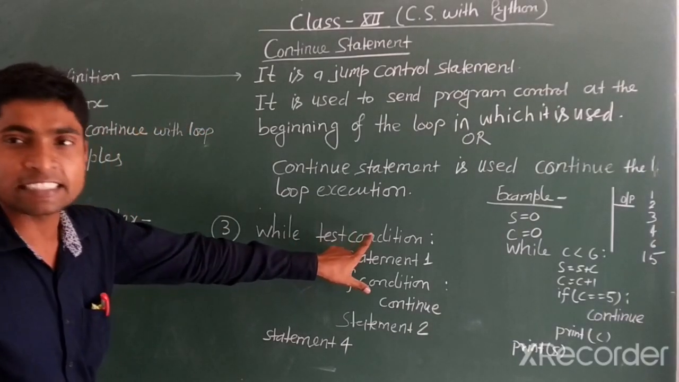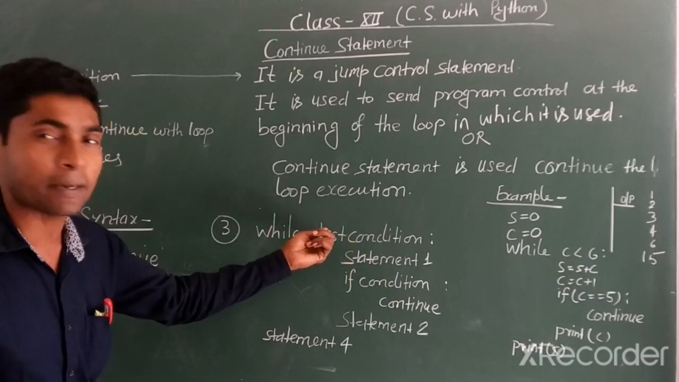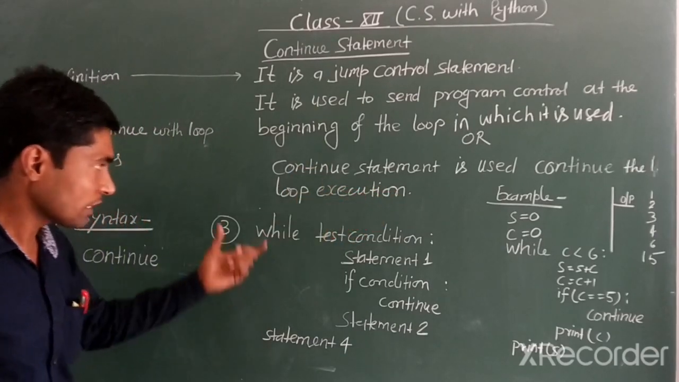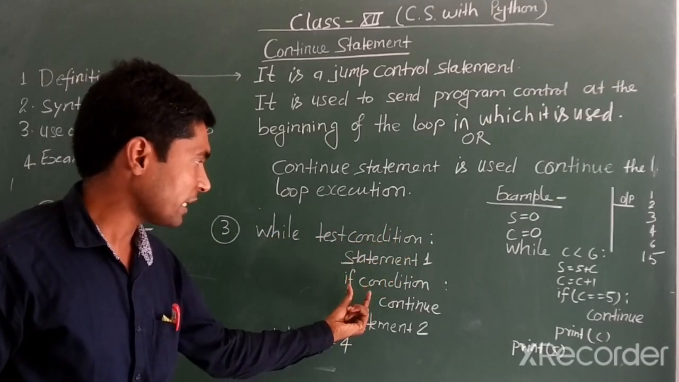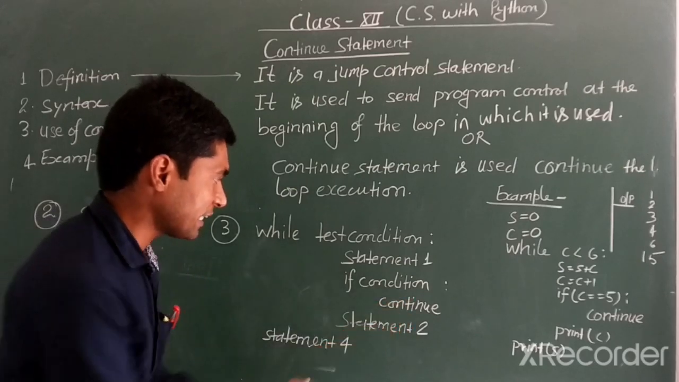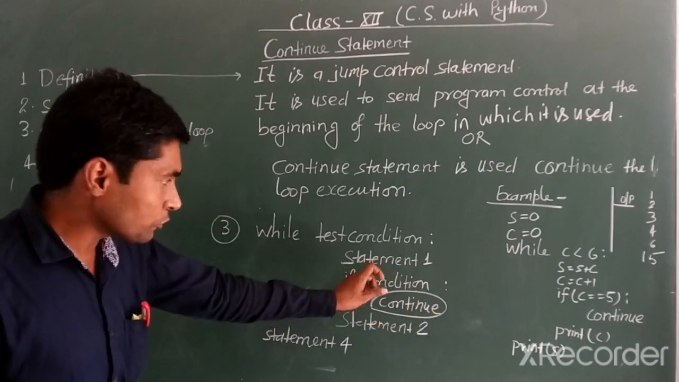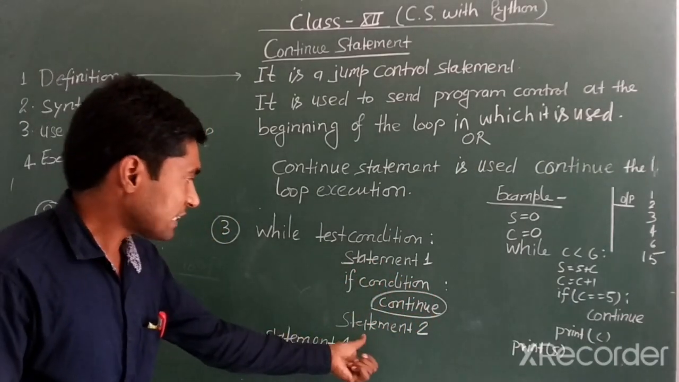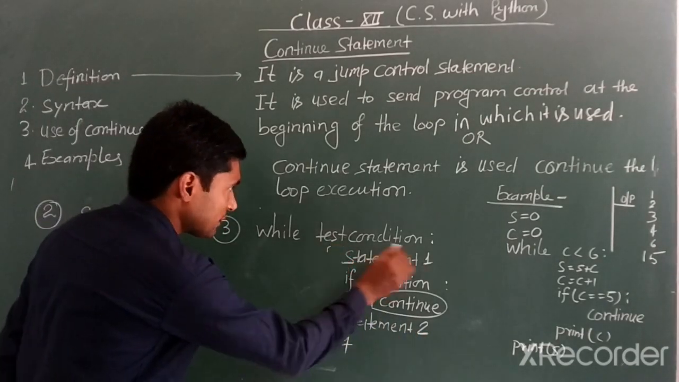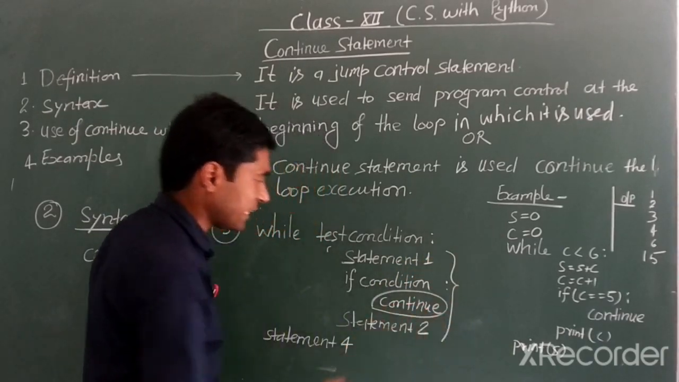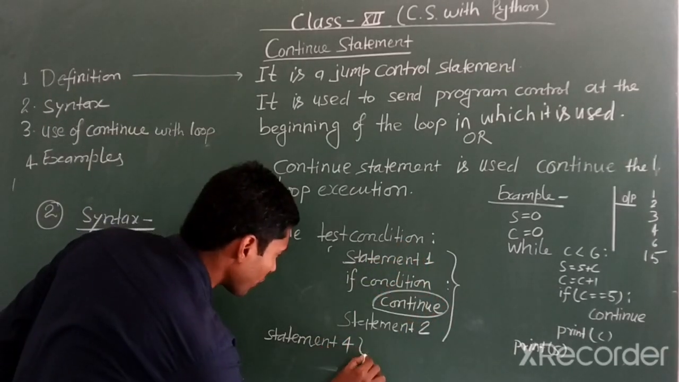Here I am taking the example of the while loop. I am going to explain how you will use the continue statement with the while loop of Python. Just see. While test condition colon, statement 1, if condition colon, continue. This is the continue statement that we are studying here. Next, statement 2 and then statement 4. These lines from this to this are the loop body, and statement 4 is out of the loop.